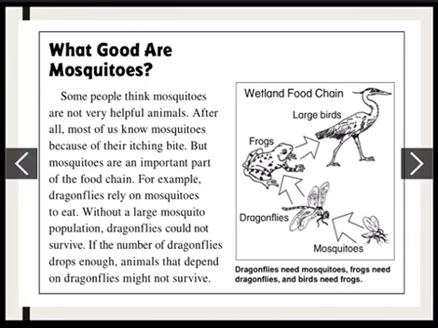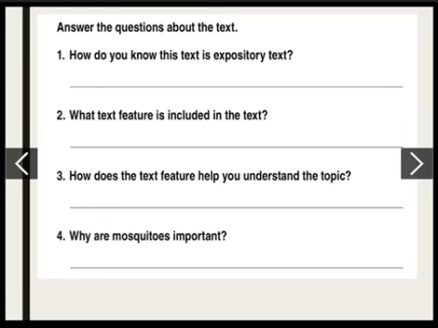Okay, so next time you think that mosquitoes or any other little insects are not important, remember that all the insects and all the animals in the ecosystem work together, or they depend on each other to survive. Now let's see the questions.